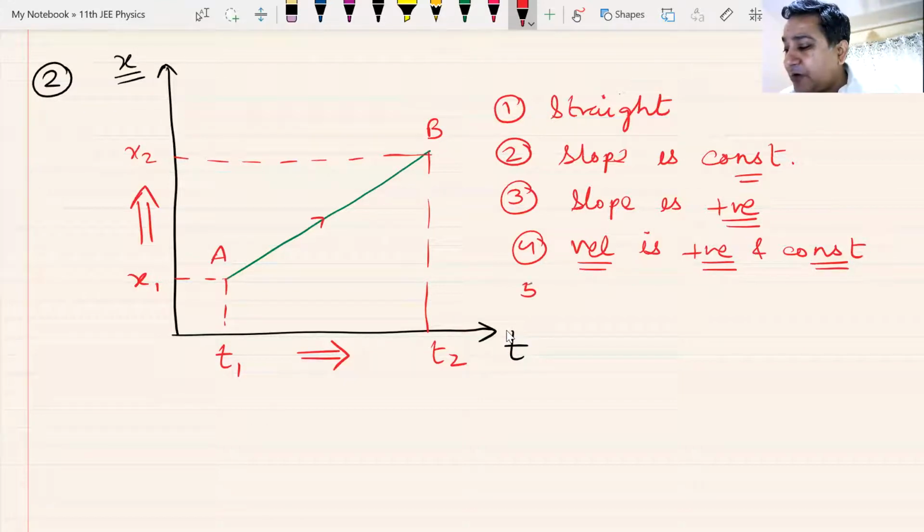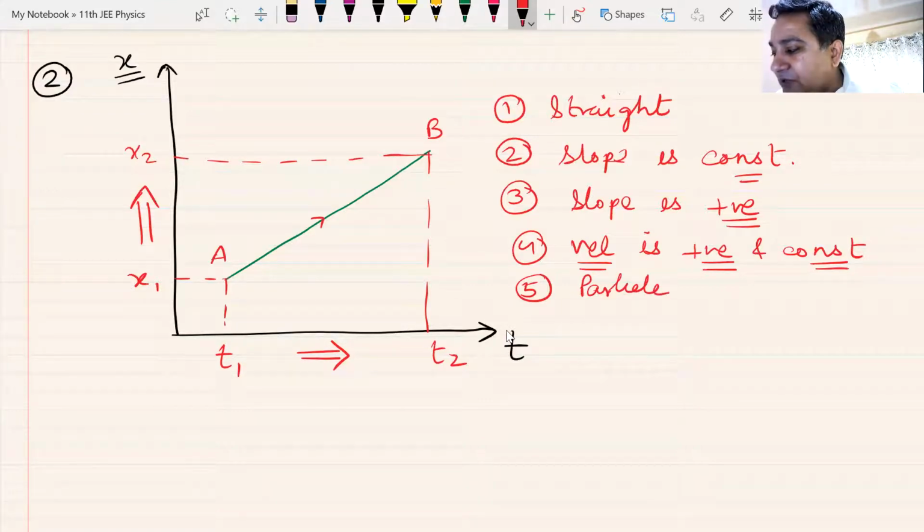Let us take the point number 5. Is the particle at rest? No, the particle is definitely moving. Position is changing. Particle is definitely moving. Particle is in motion from A to B. I hope we can all understand this.